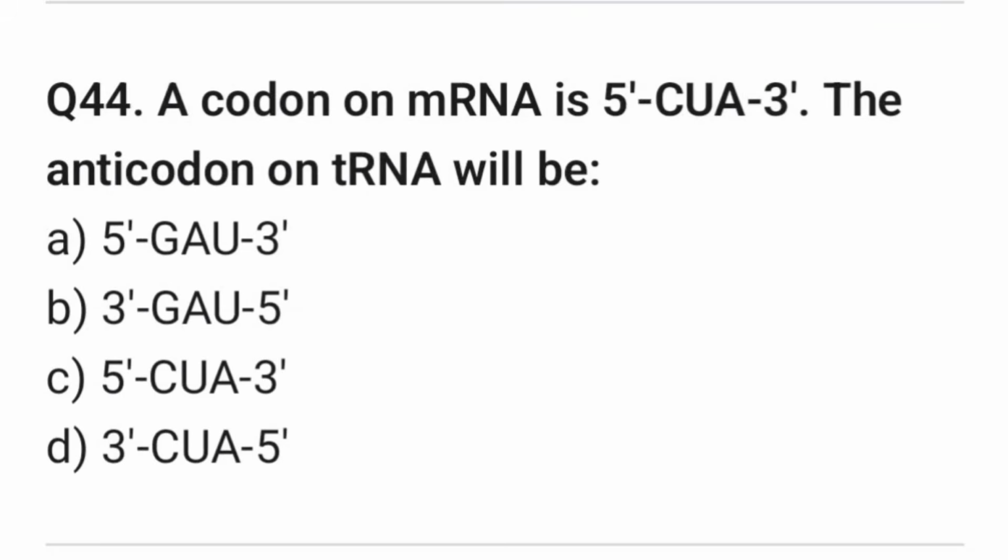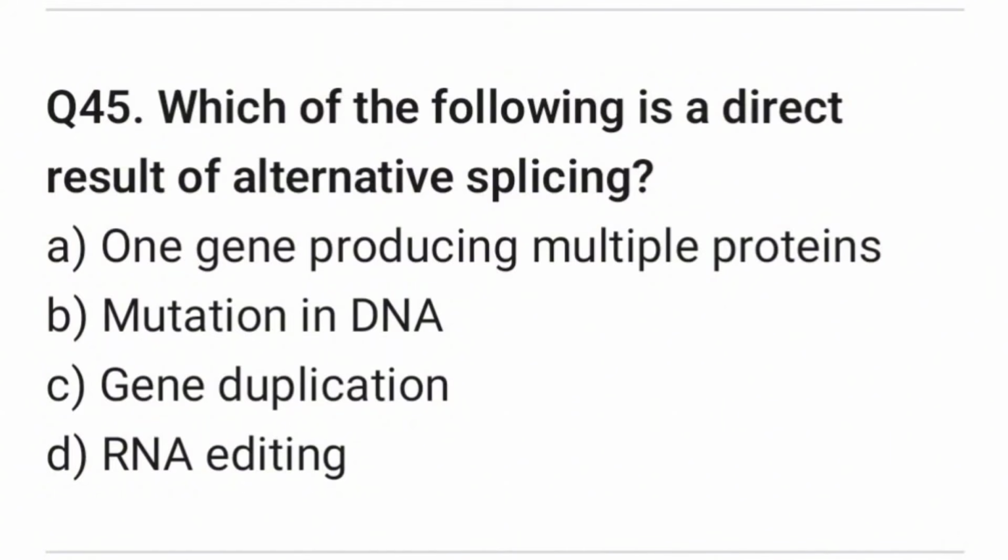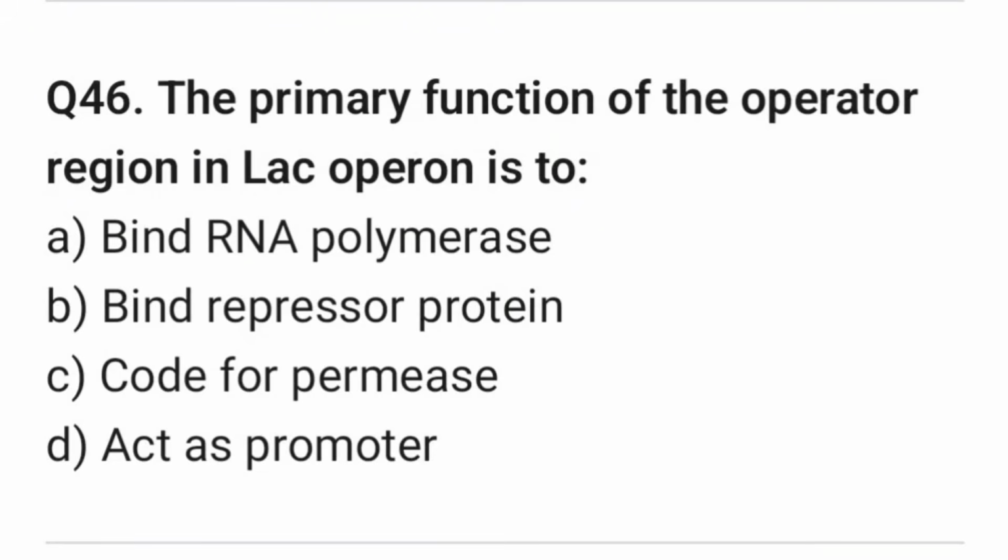Question 44. A codon on messenger RNA is 5'-CUA-3'. The anticodon on transfer RNA will be. Right answer is option B. Question 45. Which of the following is a direct result of alternative splicing? Right answer is option A, one gene producing multiple proteins. Question 46. The primary function of operator region in lac operon is to.